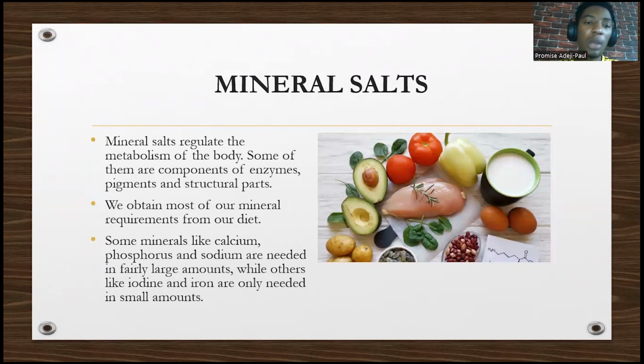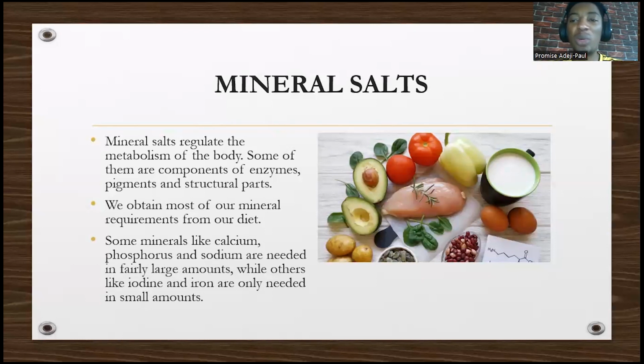Now we'll talk about the mineral salts. Mineral salts regulate the metabolism of the body. Some of them are components of enzymes, they can be pigments, and they can be components of structural parts. We obtain most of our mineral requirements from the diet. We don't usually produce them, we obtain them from the diet, we eat them. Some minerals like calcium, phosphorus, sodium are needed in fairly large amounts, while others like iodine and iron are needed in small amounts. Things like calcium are needed a lot.